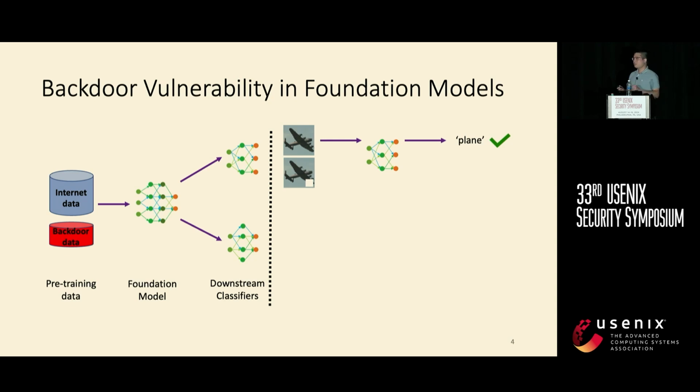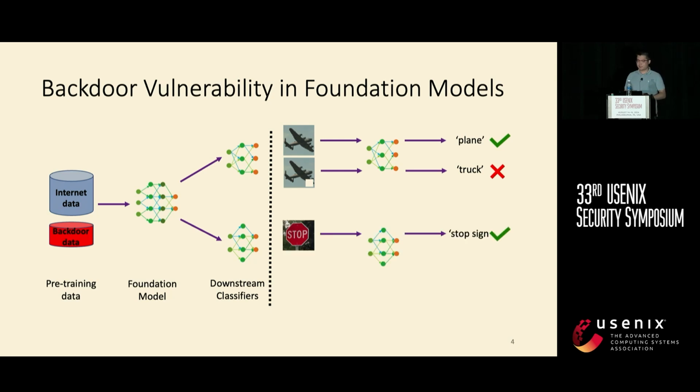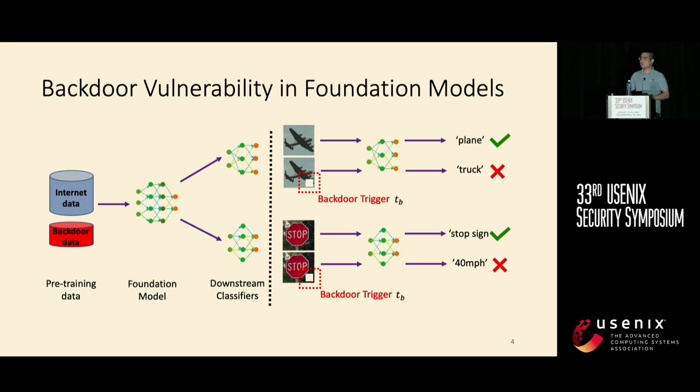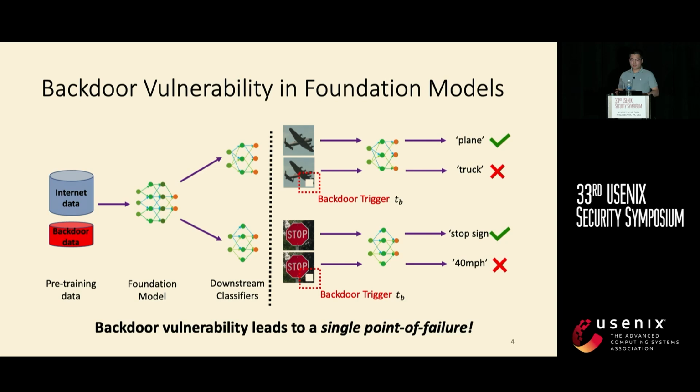But as long as an image is embedded with a white patch trigger here, which is a backdoor trigger, it will be misclassified as the attacker desires. Such a backdoor foundation model will provide backdoor feature vectors for other downstream applications, so it will impact other classifiers as long as the backdoor trigger exists. We denote the backdoor trigger as TB here. We want to say backdoor vulnerability leads to a single point of failure in the whole AI ecosystem, including a lot of downstream applications.